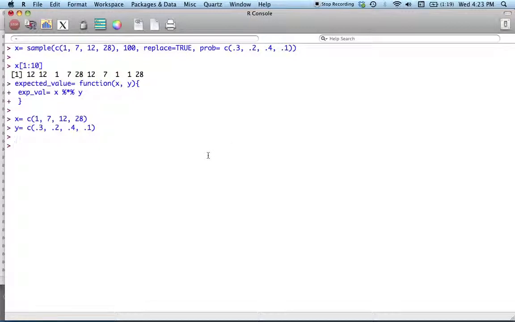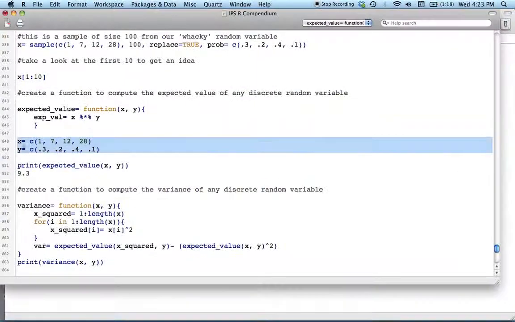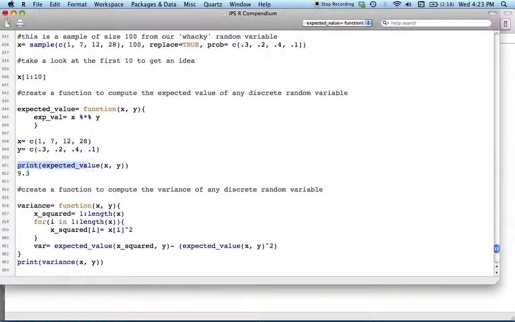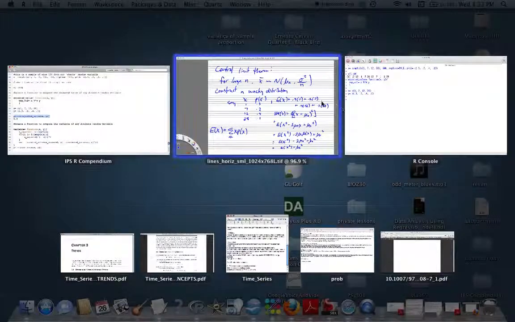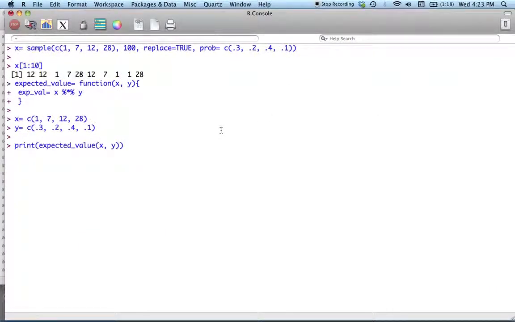Let's see if our function works. To test it, I'm just going to print the function on x and y, and we get 9.3. So that's the theoretical expected value. Let's see what the mean was of our vector. I'm going to have to remake it. I'm going to call it something else, because I want to leave x and y as our pet distribution here. So let's just call this z.